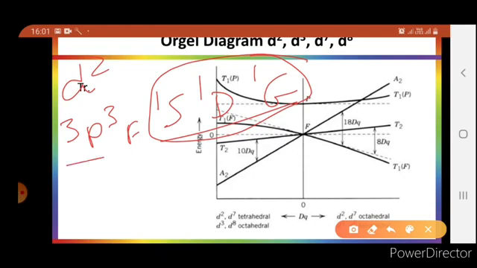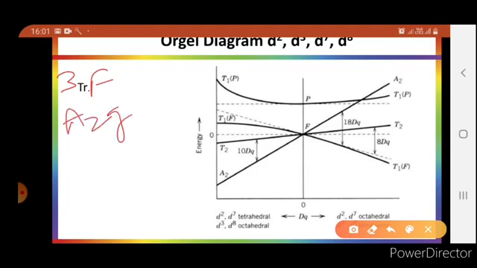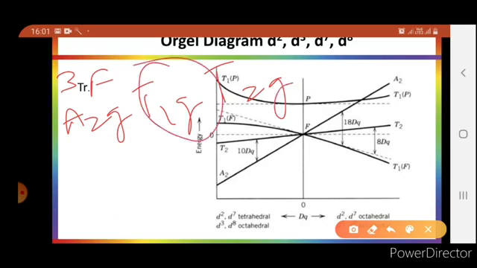So only terms which are useful are 3P and 3F, and in this 3F will be ground state term symbol. And 3F when put in an octahedral field will further split as A2g, T1g and T2g.